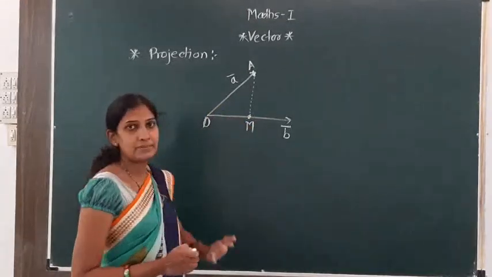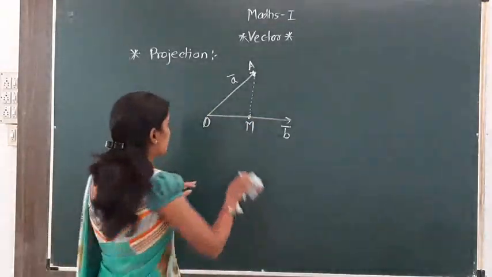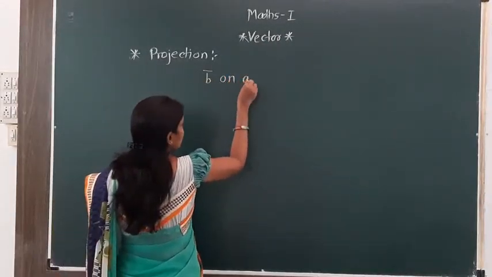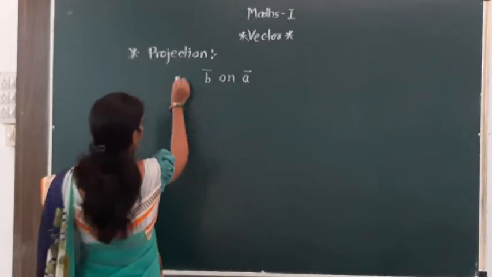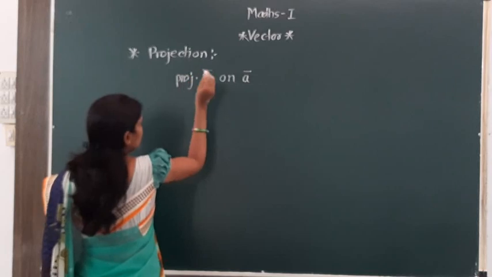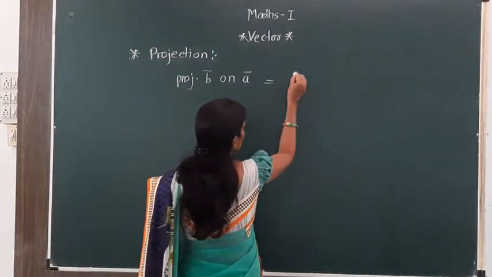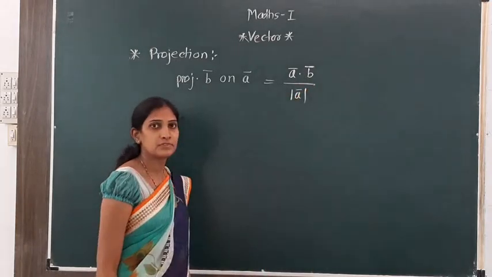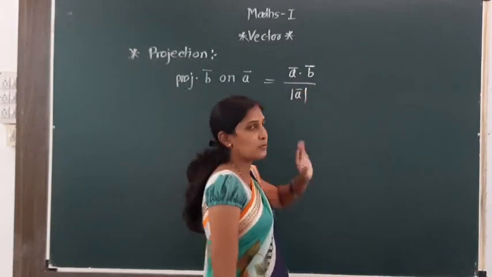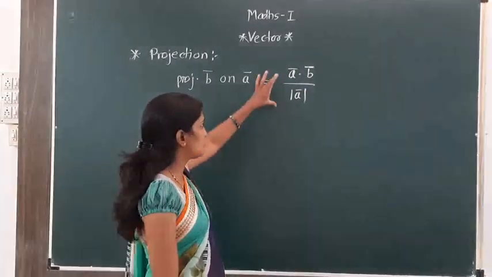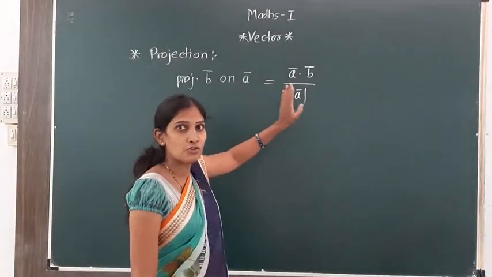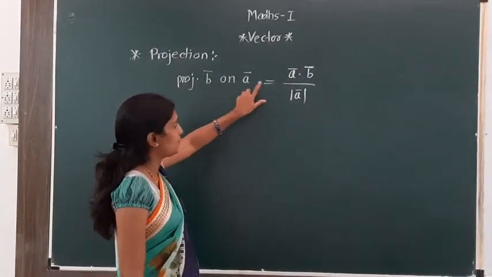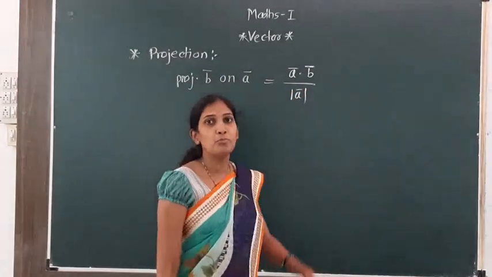So what is the projection of A bar and B bar? We have to find the projection. The projection of B bar on A bar is equal to A bar dot B bar upon mod of A bar. We just have its formula. Its proof is not for our examination, so just remember this formula. Projection of B bar on A bar is equal to A bar dot B bar upon mod of A bar.